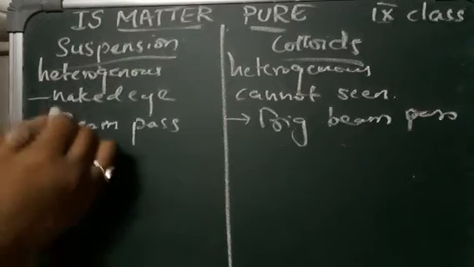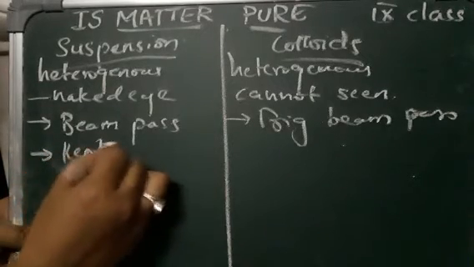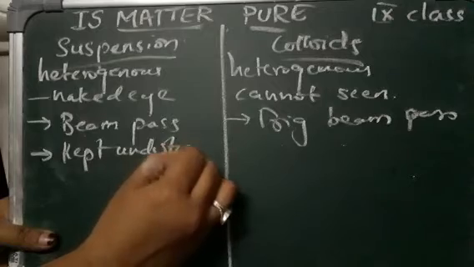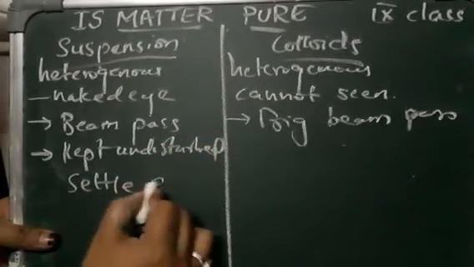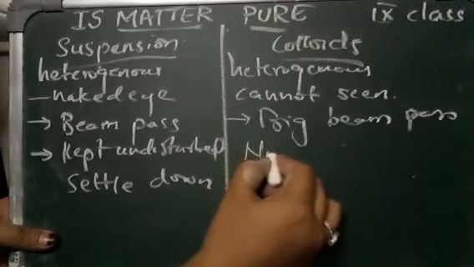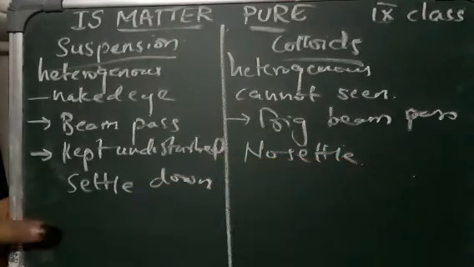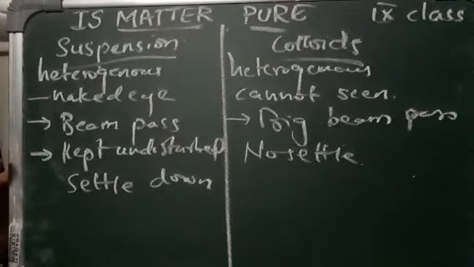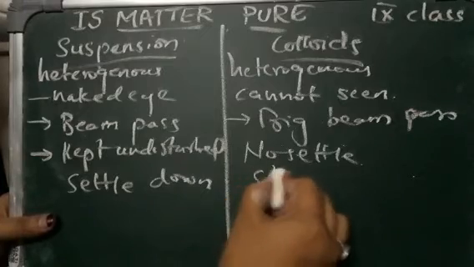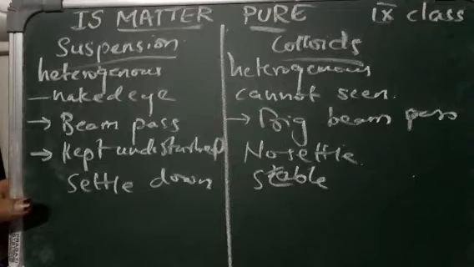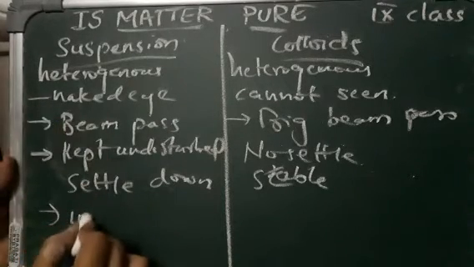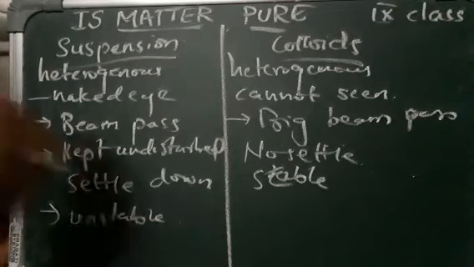The solute particles settle down when a suspension is kept undisturbed. You can see that when it is kept undisturbed, the particles settle down. But in a colloid there is no settling. The particles don't settle when kept undisturbed. The colloid is stable, it doesn't settle. The suspension is unstable, and the colloids are stable.